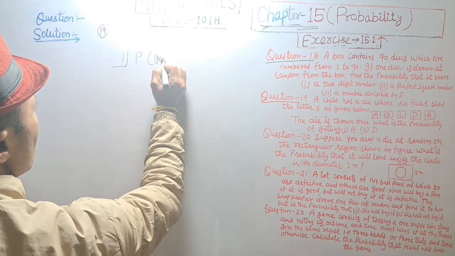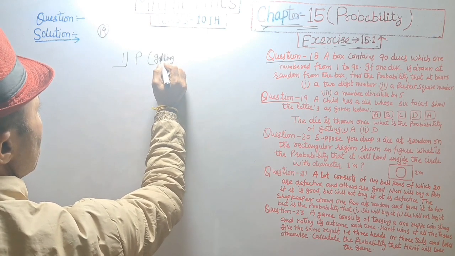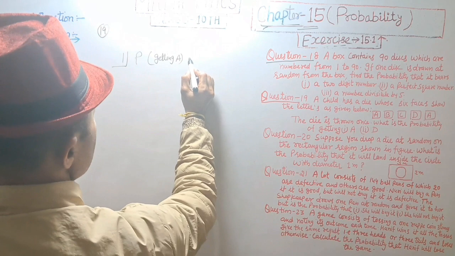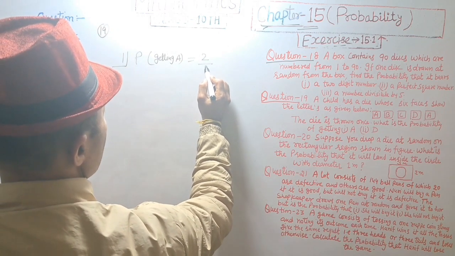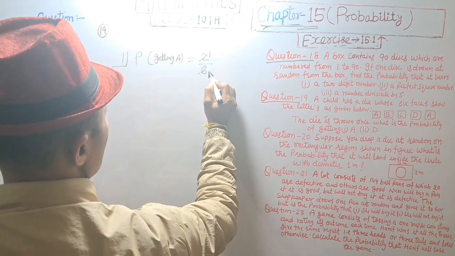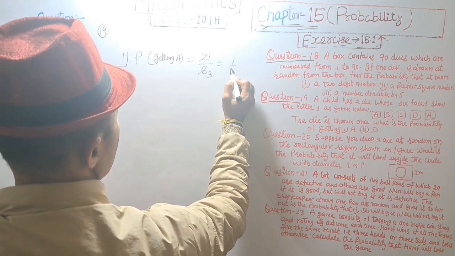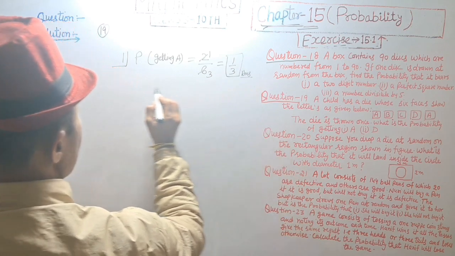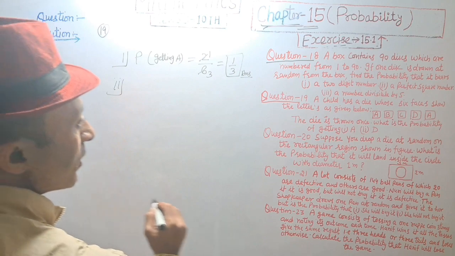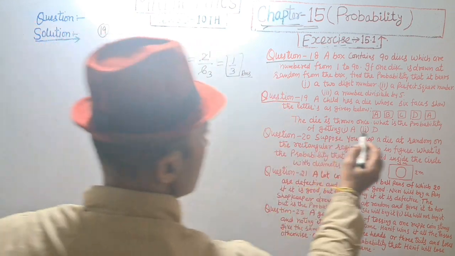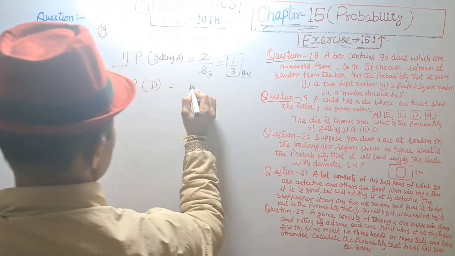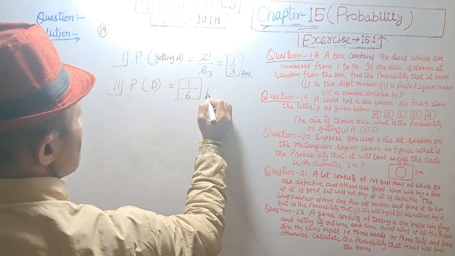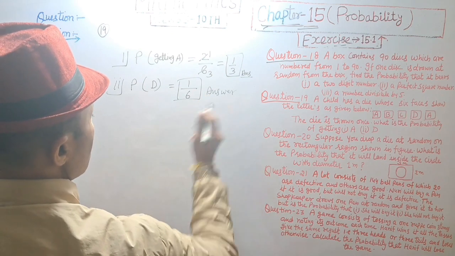Probability of getting A, 2 times, that is 2 upon total 6, 2 ones are 2, 2 threes are 6, is equal to 1 upon 3. Answer. And second part, probability of D is 1 time and total number is 6, 1 upon 6. Answer.